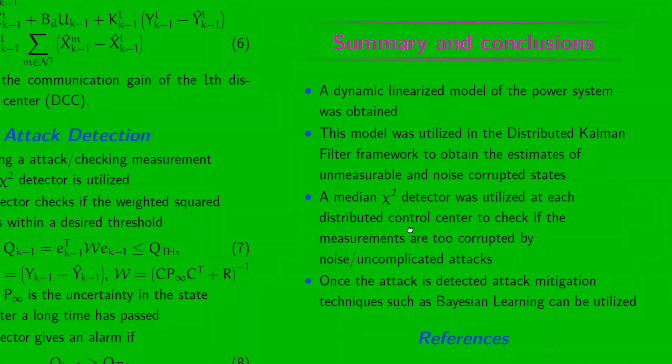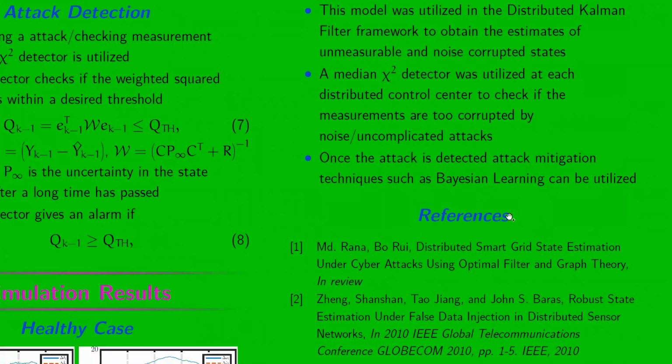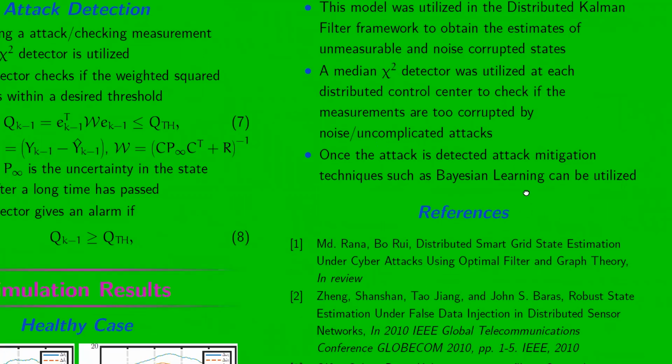Summary and conclusion. A dynamic linearized model of the power system was obtained. This model was then utilized in the distributed Kalman filter framework. A chi-square detector was also used to check if the measurements have noise or attack in it. Once the attack is detected, a mitigation technique can be designed such as the Bayesian learning.